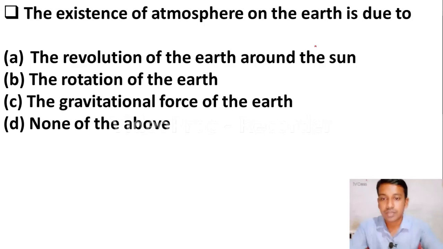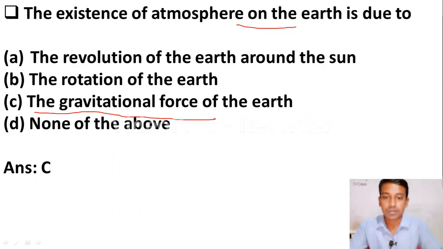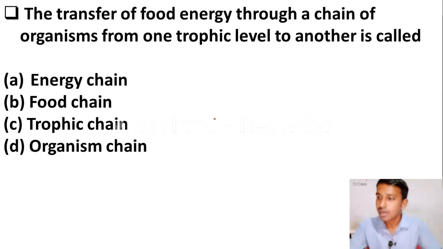The existence of atmosphere on the earth is due to option A, the revolution of the earth around the sun, option B, the rotation of the earth, option C, the gravitational force of the earth, option D, none of the above. Here the right answer is option C, the gravitational force of the earth. The existence of atmosphere on the earth is due to the gravitational force of the earth. Please remember this answer.